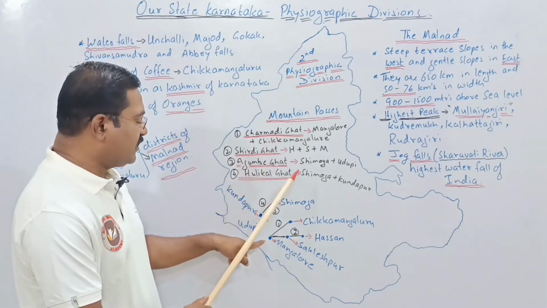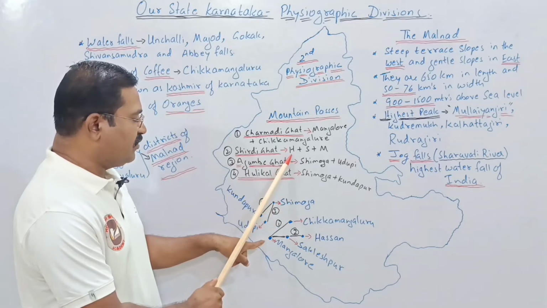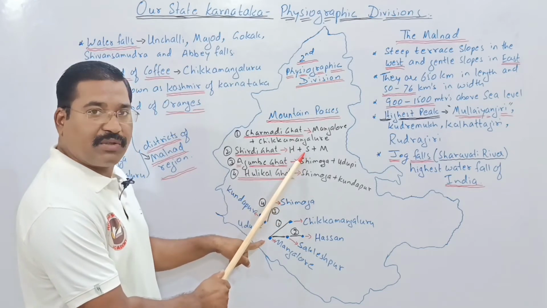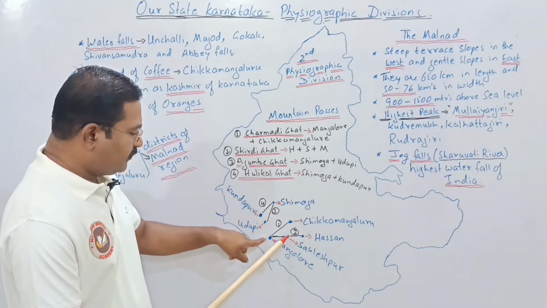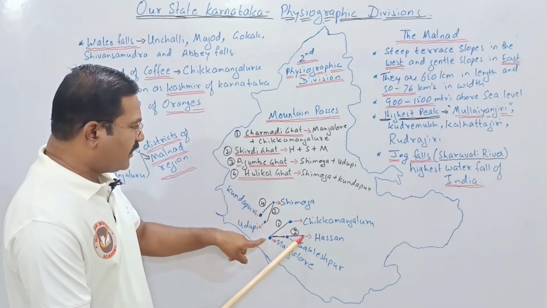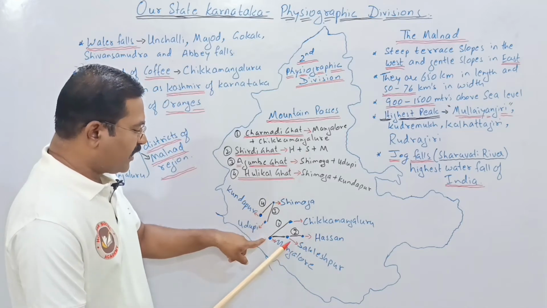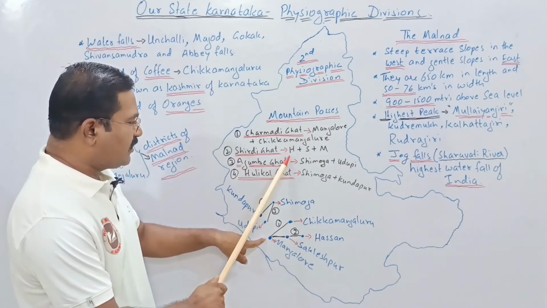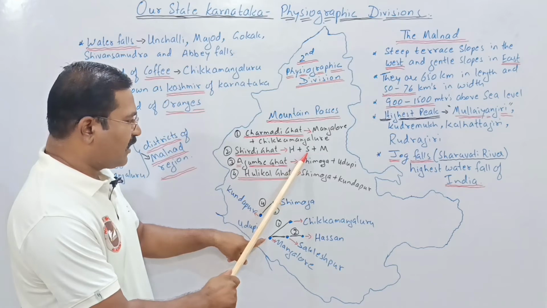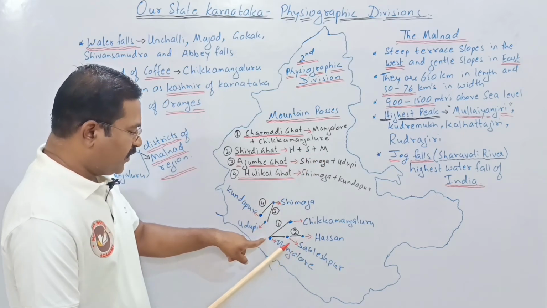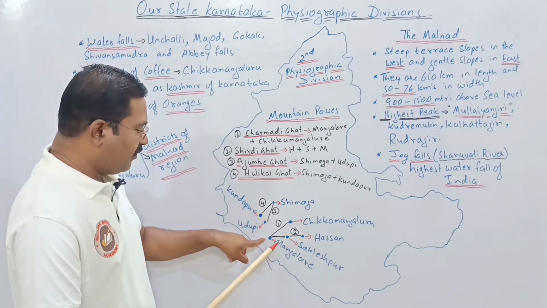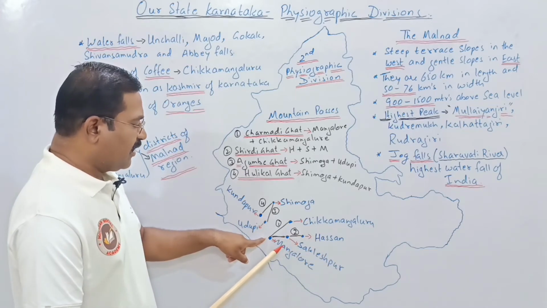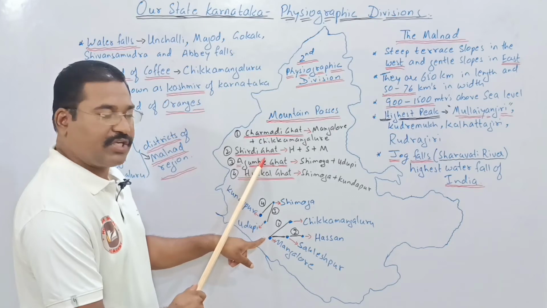Then the Shiradi Ghat is between H, S and M: H for Hassan, S for Sakleshpur, M for Mangalore. Here you can see Mangalore, and Hassan is there, sorry, Sakleshpur is the place. So you can see the second point written: Hassan, Sakleshpur, Mangalore. This is the ghat section referred to as the Shiradi Ghat.